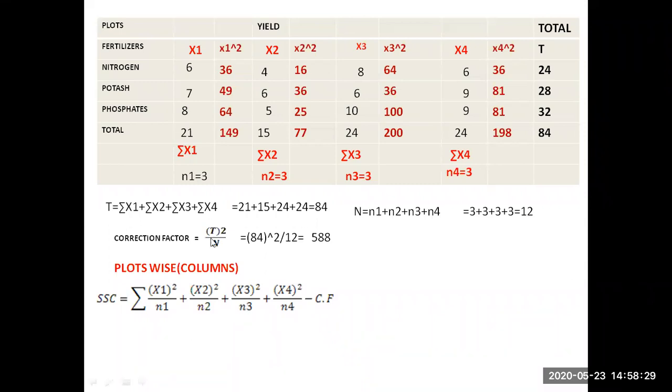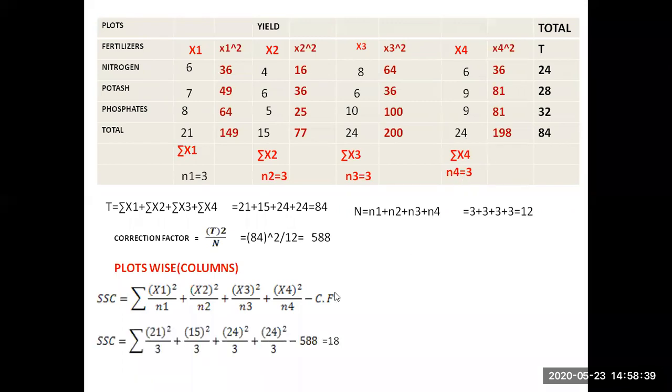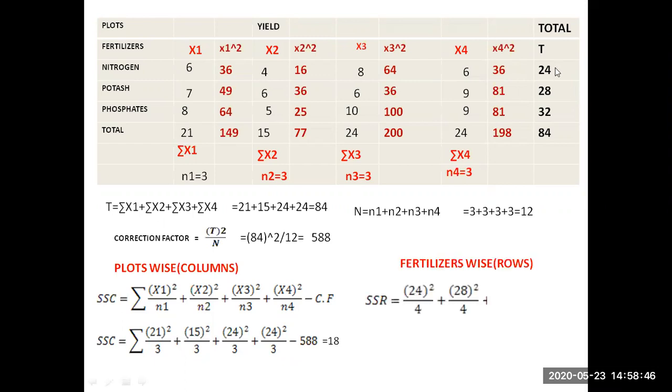That means, simply, sigma x1 whole square by n1: 15 whole square by 3, 24 whole square by 3, 24 whole square by 3, minus the correction factor. You are getting 18. Similarly, fertilizer wise means 24 whole square by 4, 28 whole square by 4, 32 whole square by 4, minus the correction factor. You are going to get 8.